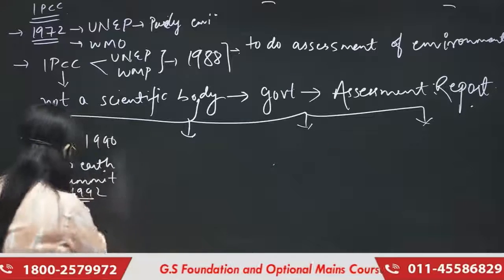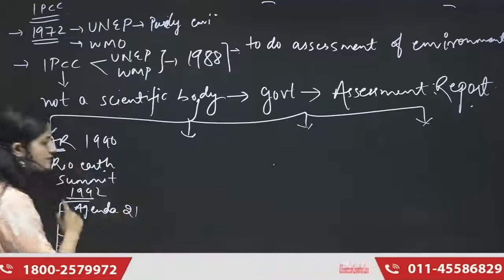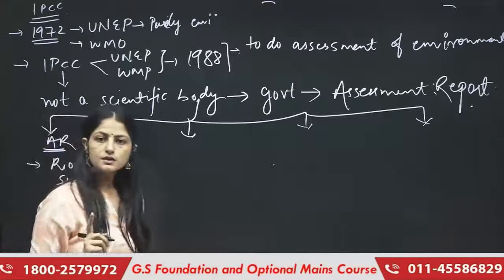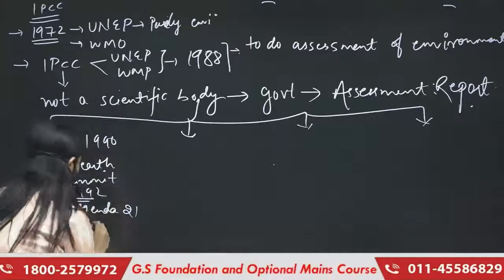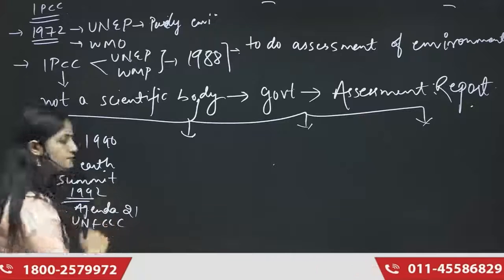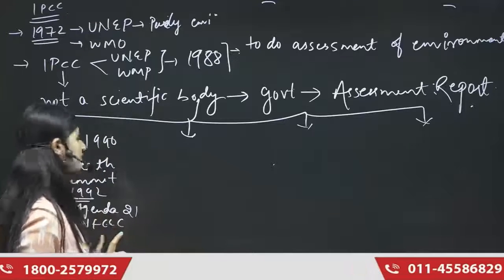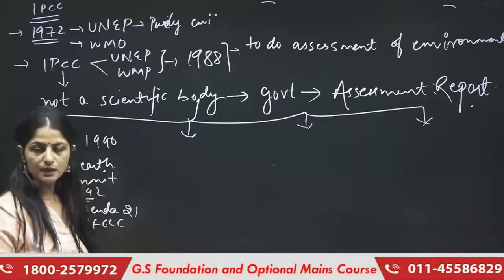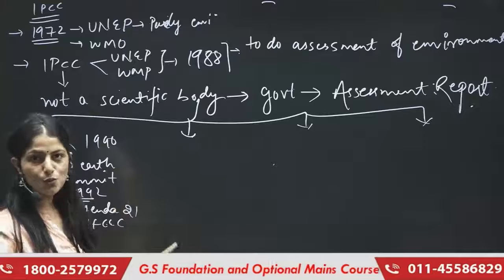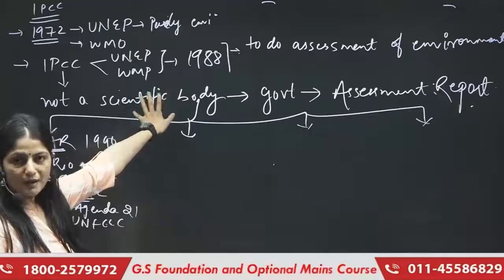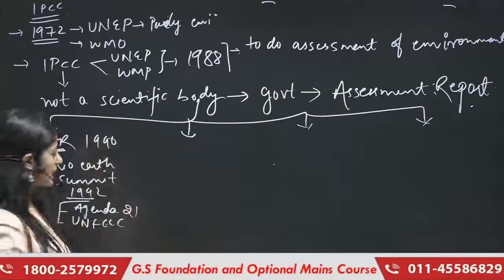The first outcome which came was Agenda 21. This was the first outcome which came during the Rio Earth Summit of 1992. The second outcome was UNFCCC, United Nations Framework Convention on Climate Change. So now you know where this UNFCCC came from. It is one of the outcomes of the Rio Earth Summit, which happened in 1992, which again was based on assessment report number 1 of 1990, right?